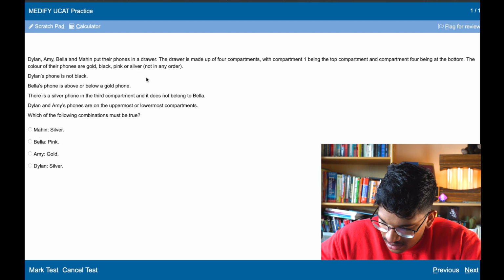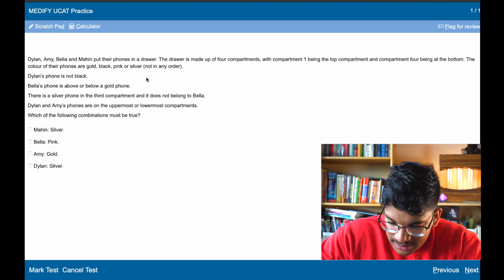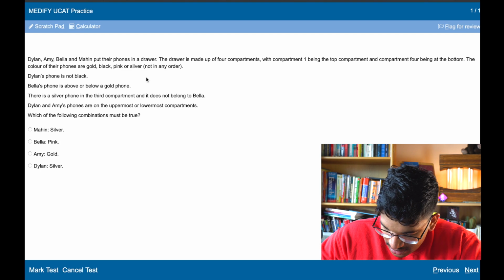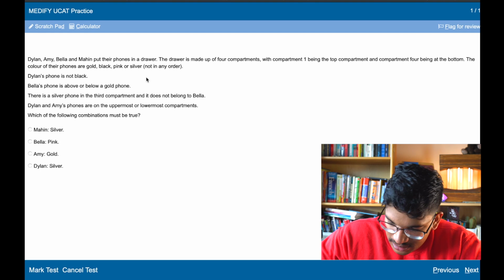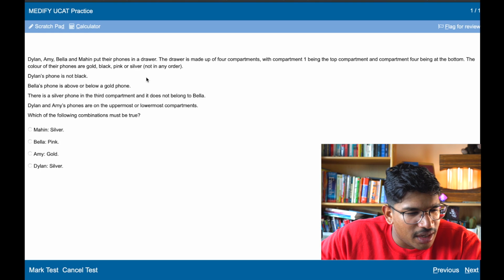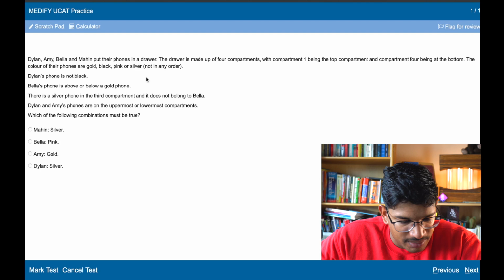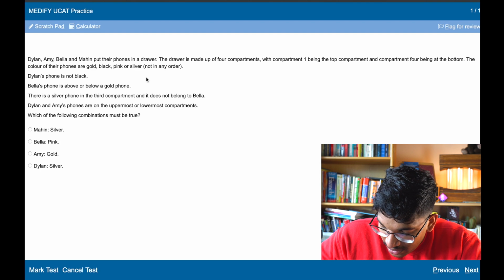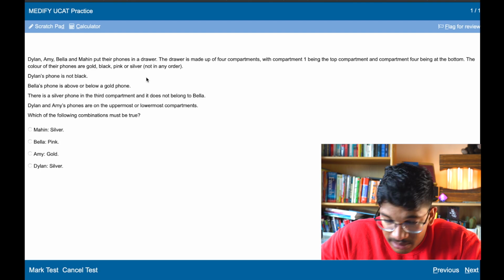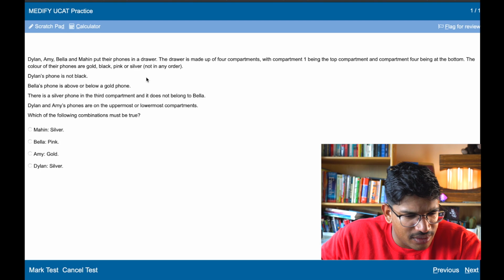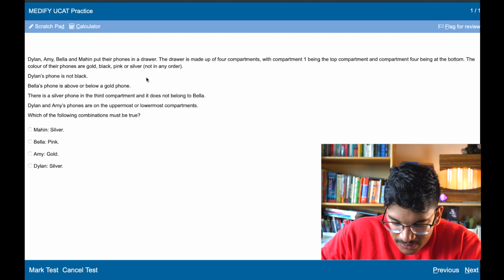Dylan's and Amy's phone are in the uppermost or lowermost compartments. So silver there. So Dylan's is there, and then Amy is there, or Dylan, and then Amy. Silver phone is okay. Doesn't belong to Bella. So if it's not Bella's, then the 3rd compartment must be Amy's phone. No, not Amy's, sorry. What's the other guy? Mahin's phone is a silver phone.